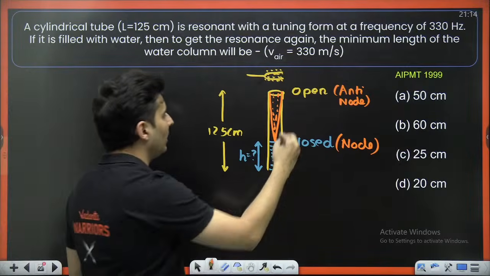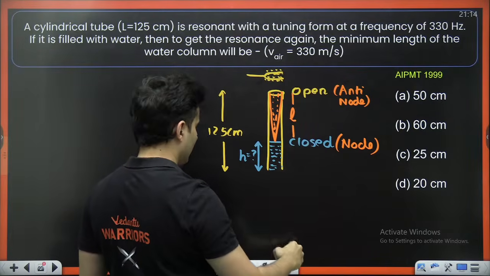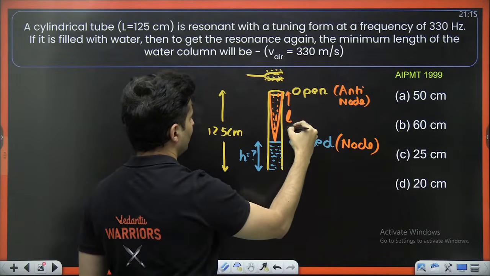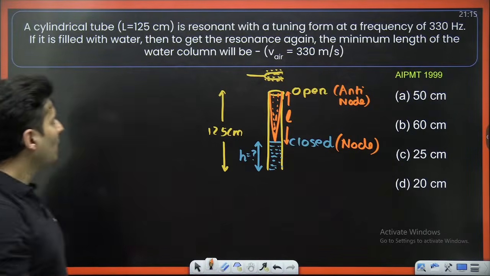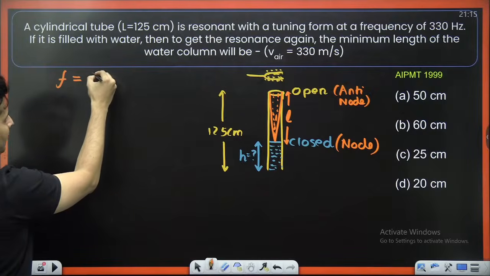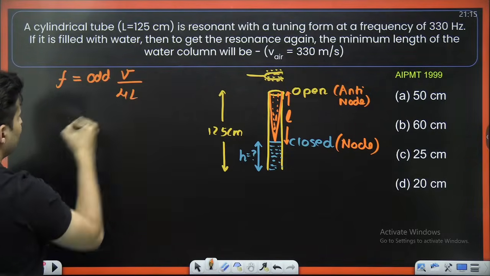Perfect. Let's call that the effective length, from here till here. Cool. So the frequency of the tuning fork will be odd multiples of V by 4L.